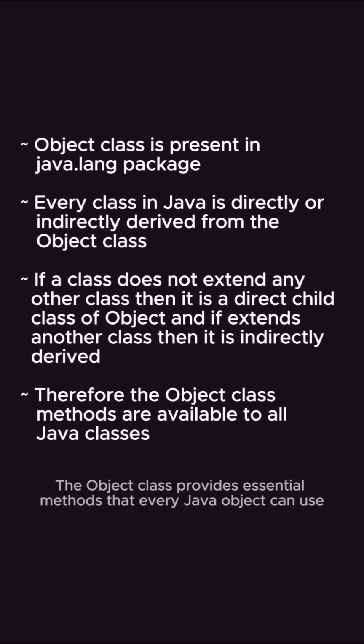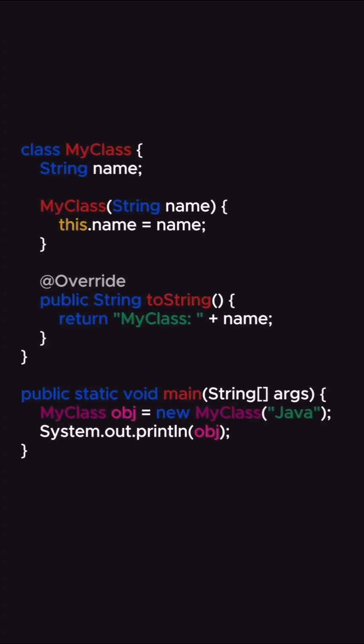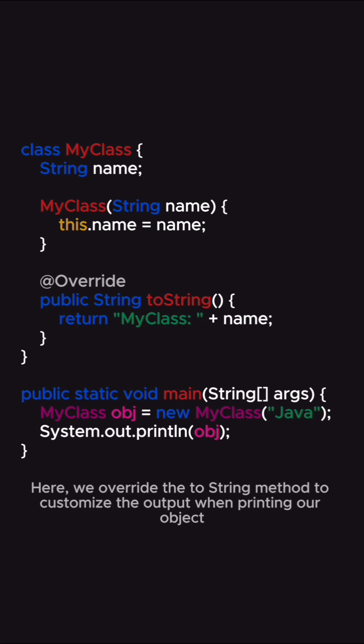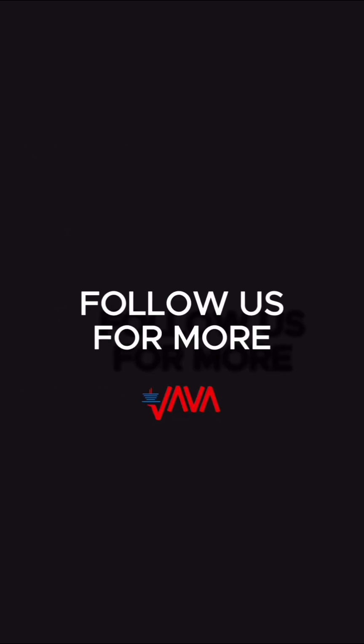The Object class provides essential methods that every Java object can use. For example, you can override the toString method to print custom object details. Here, we override the toString method to customize the output when printing our object. Try experimenting with these methods.